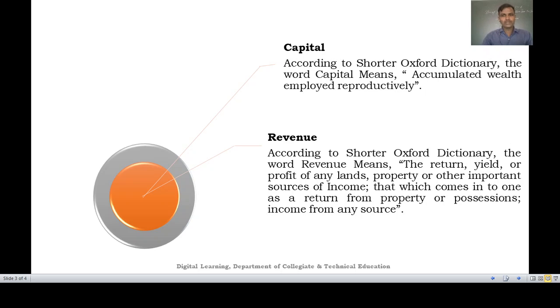According to the Shorter Oxford Dictionary, the word revenue means the return, the yield or the profit of any lands, property or other important sources of income; that which comes into one as a return from the property or the possessions; income from any sources.